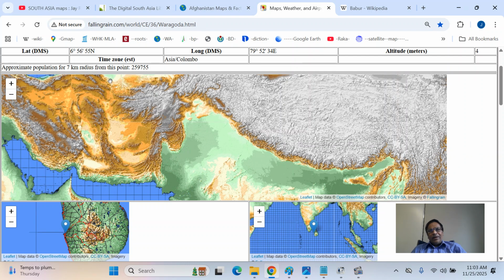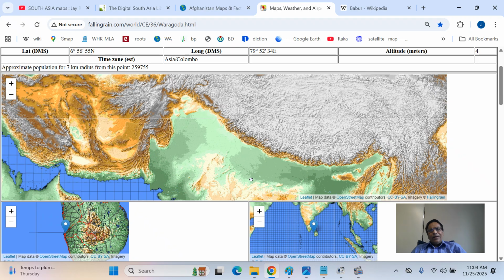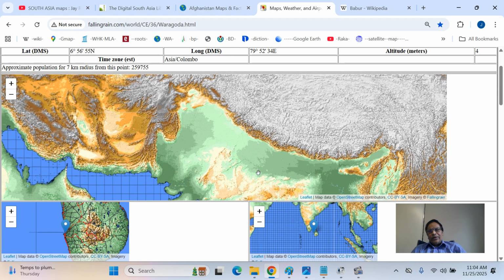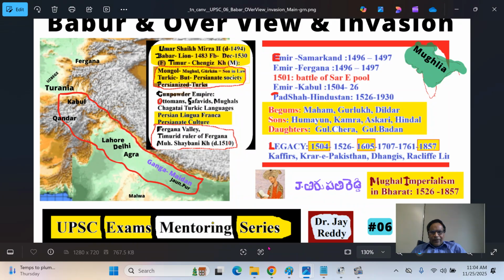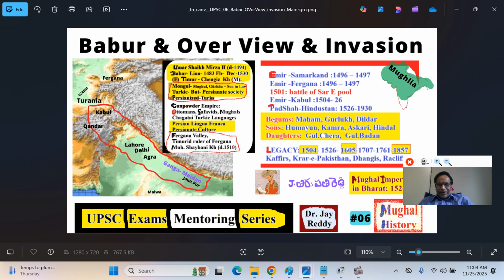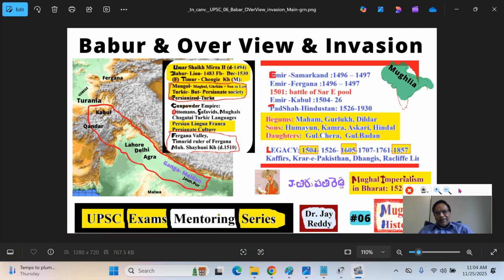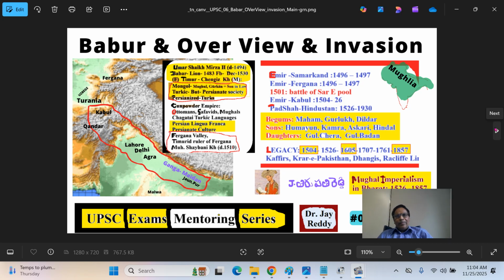It was later overthrown by the Surs, and his son Humayun was exiled to Persia, later conquered Kabul again, lived there for many years, and finally conquered Agra at the Battle of Sirhind. Later, his son Akbar established the empire under the generalship of Bairam Khan, at the Second Battle of Panipat, defeating Hemu, who was the de facto ruler of North India at that time. So that is in brief about Babur, the Mughal invader who established Mughal rule in Bharat, and his life and important concepts.